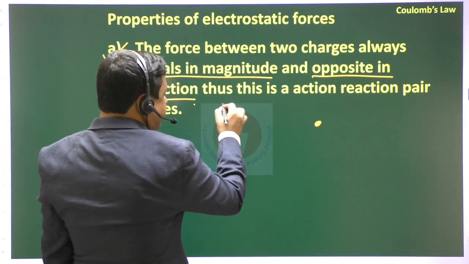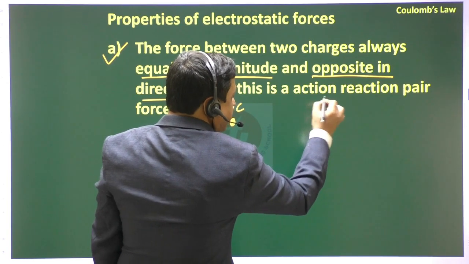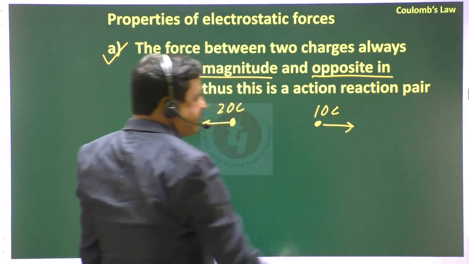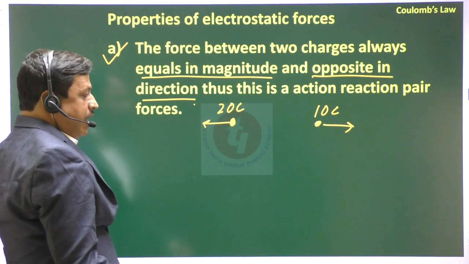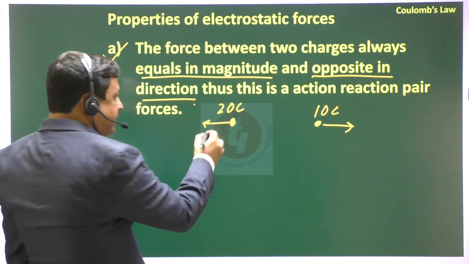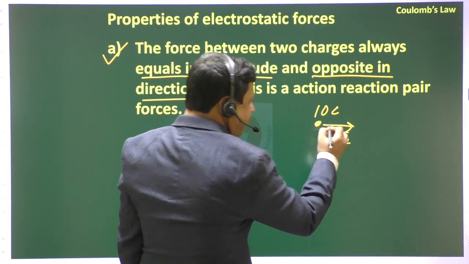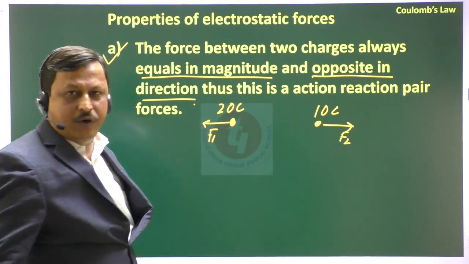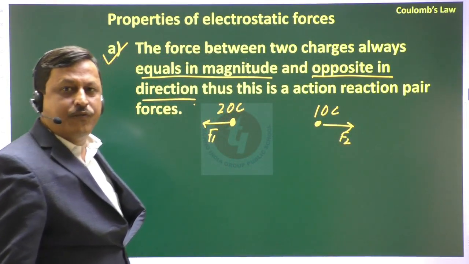If this charge is 20 coulomb and this charge is 10 coulomb, they repel each other because they are like charges. Say this force is F1 and this force is F2. That means 10 coulomb repels 20 coulomb by F1 force and 20 coulomb repels 10 coulomb by F2 force.